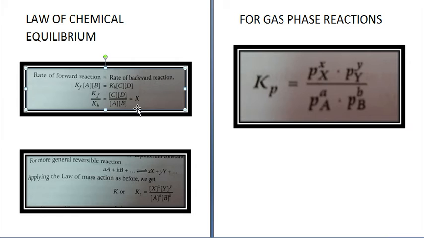So this K here, this is the equilibrium constant.